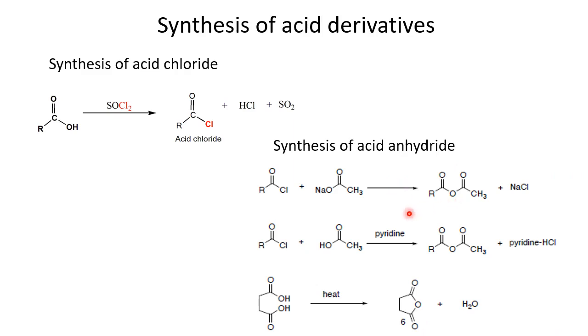Another possibility is that, just like in this case, we get a mixture of anhydride, where we get two carboxylic acids and we get a mixed anhydride here basically. But there is another possibility that these carboxylic acids are part of the ends of one chain. So this is a dicarboxylic acid, but the two chain ends can also react together. In this case, simply heating this compound and then removal of water gives rise to this anhydride basically.